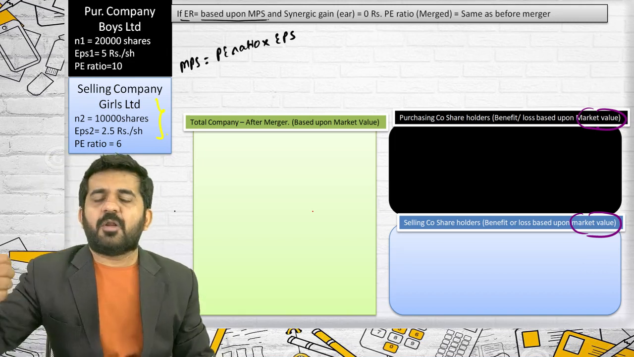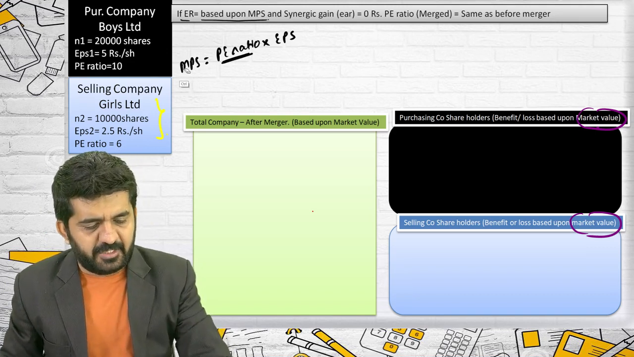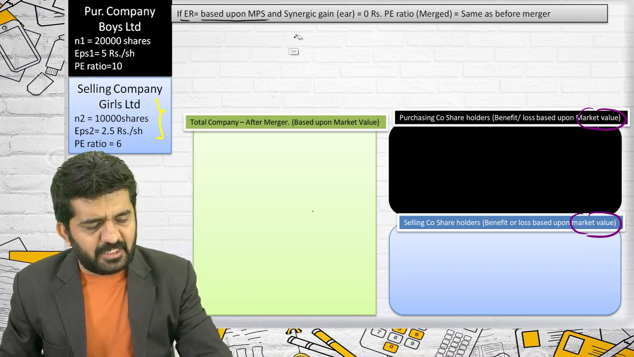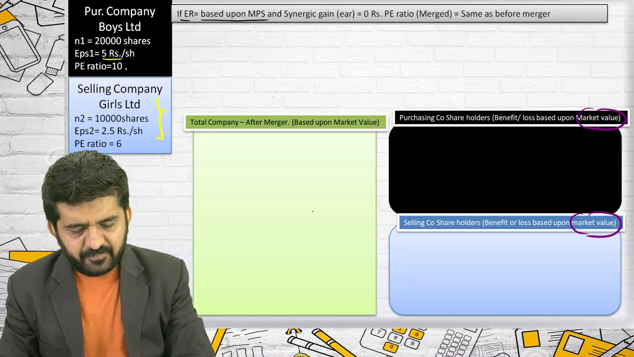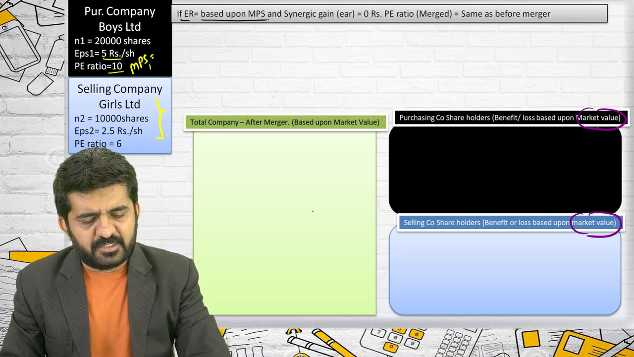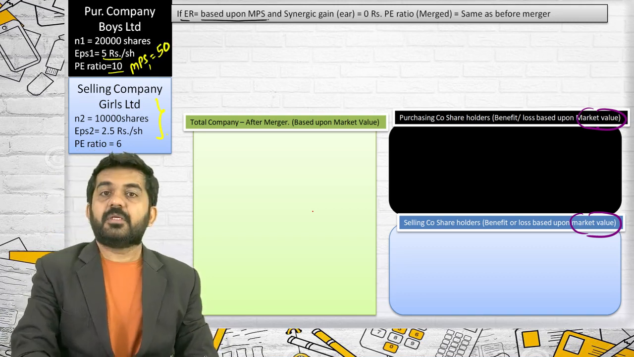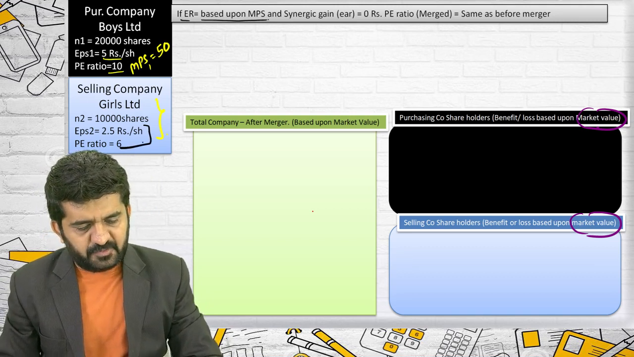Sir, where did this formula come from? The formula of PE ratio is MPS divided by EPS. So MPS is EPS multiplied by PE ratio. EPS is given in this question, PE ratio is given. So MPS 1 is nothing but 50. MPS 2 is 6 into 2.5, which is 15.